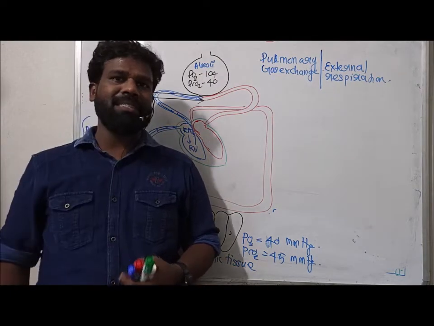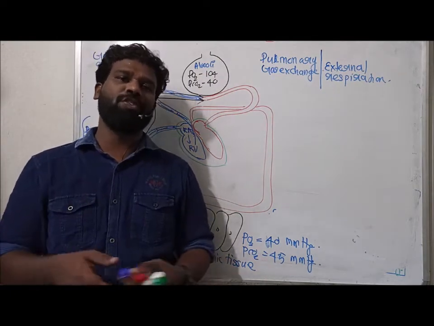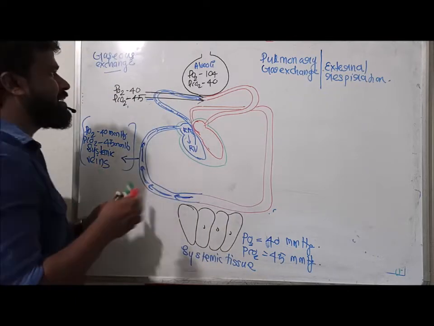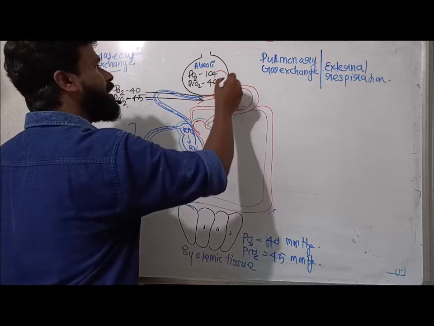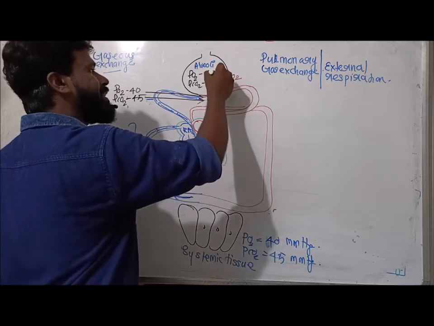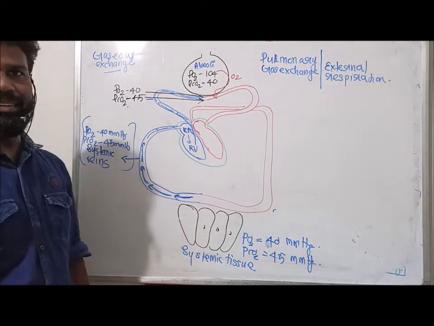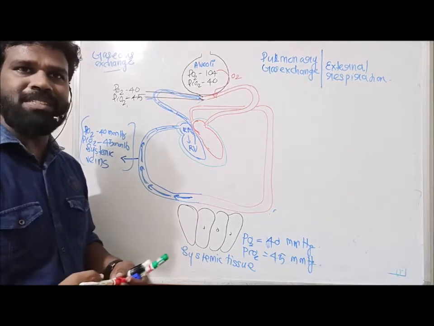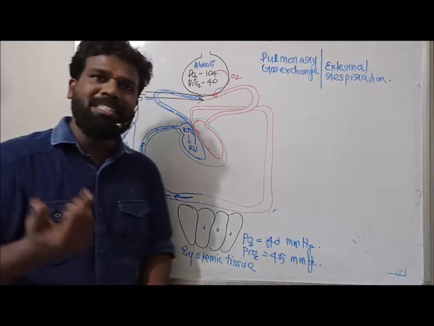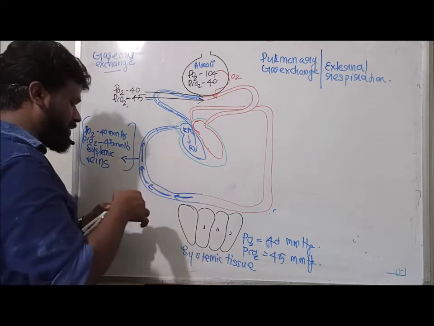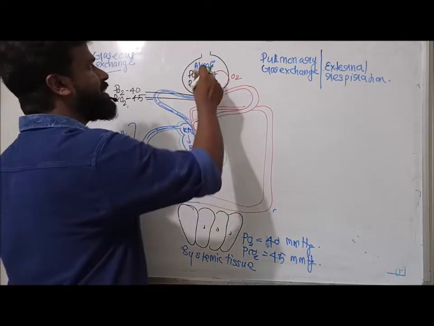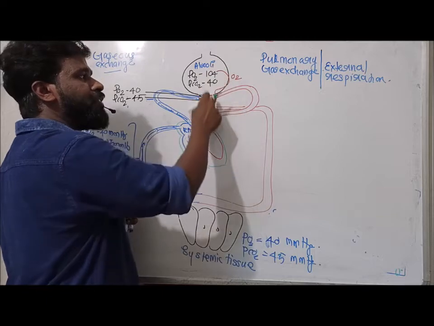By this pressure difference, gases move from high pressure to low pressure. So as a result, oxygen diffuses from the alveoli to the blood. Oxygen concentration in the blood will increase because a large amount of oxygen is added from the alveoli to the blood.